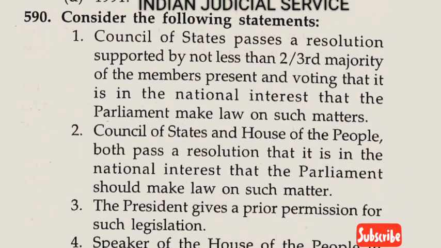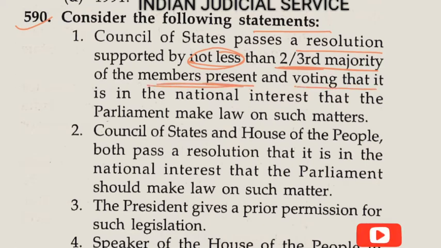Now question number 590. Consider the following statements. First one: the Council of State passes a resolution supported by not less than 2/3 majority of the members present and voting that it is in the national interest that Parliament makes a law on such matter. Yes, this statement is absolutely correct.